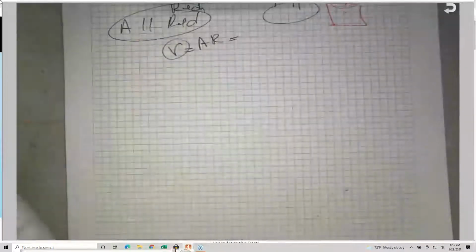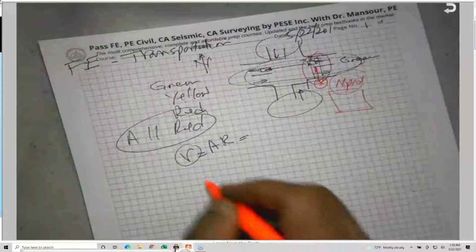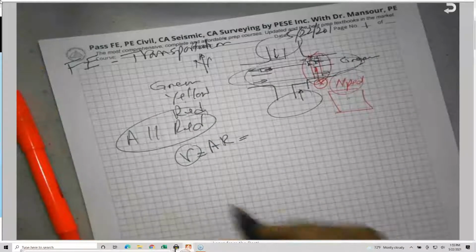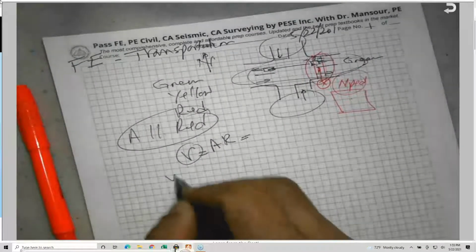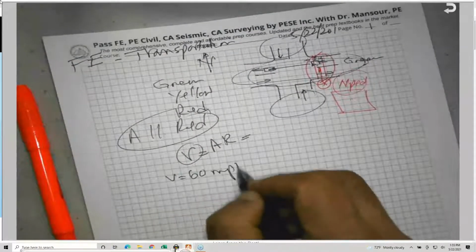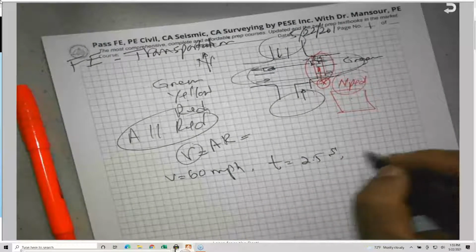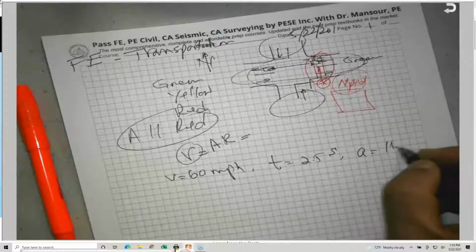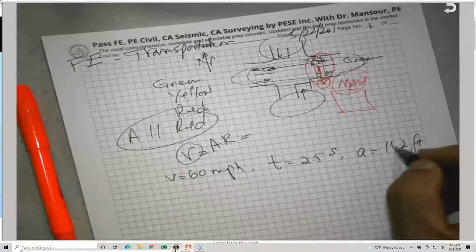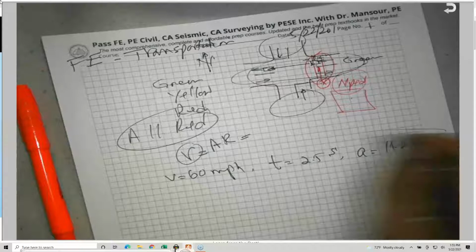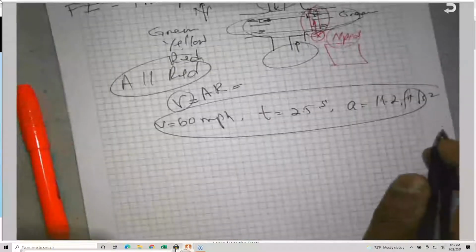565. So basically you have flat, let me write it here, at least you can see. So for the same speed, V equals 60 mph, and for T, perception reaction time 2.5 seconds, and the deceleration rate 11.2 feet per second squared. These are the given information.